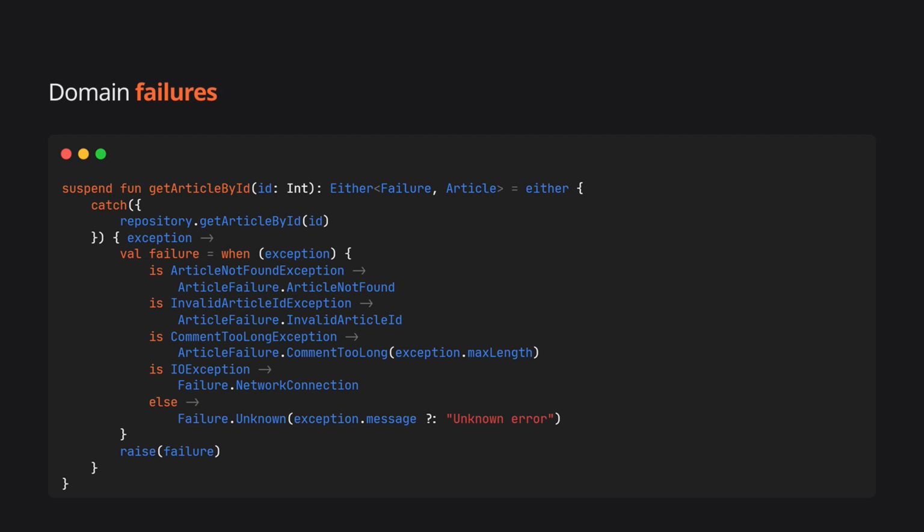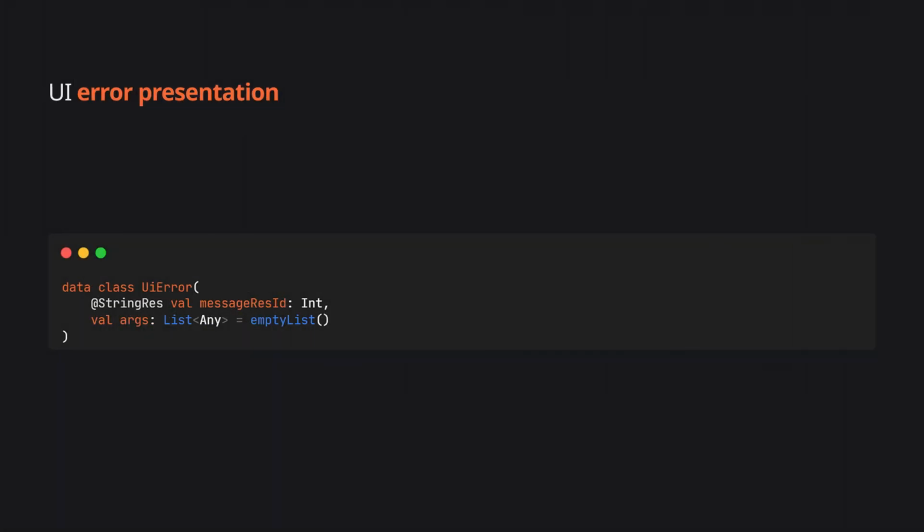Quick note, I'm using Arrow's Either here because it handles custom failure types cleanly. If you're not using Arrow, you can build a simple sealed class for the same pattern. The concept is what matters, not the specific library. Here's where we complete the pattern.